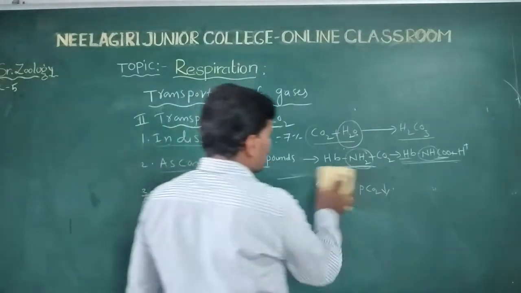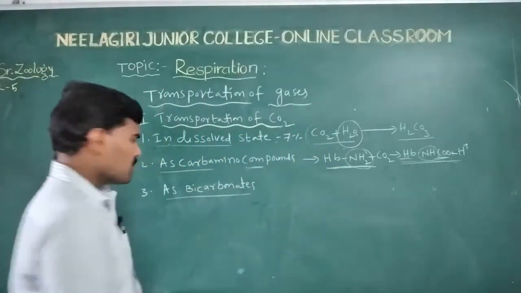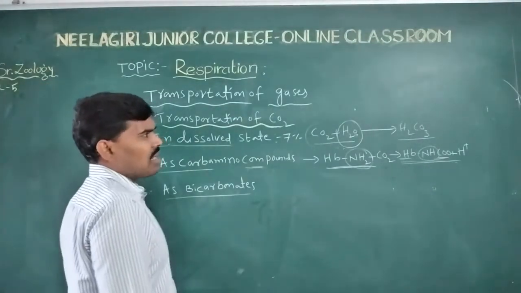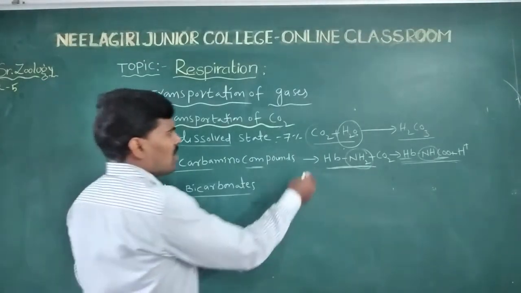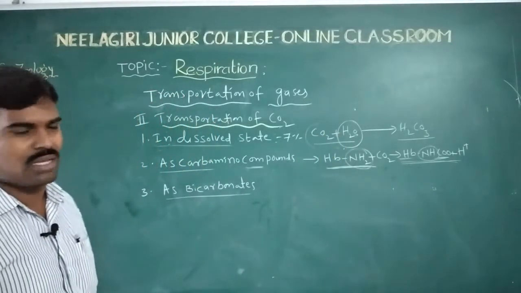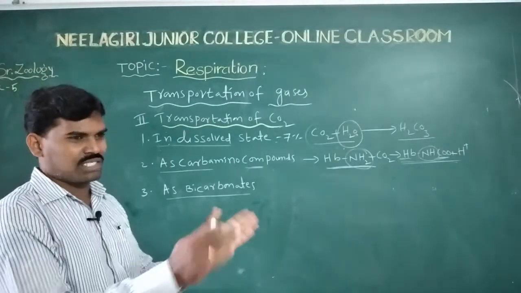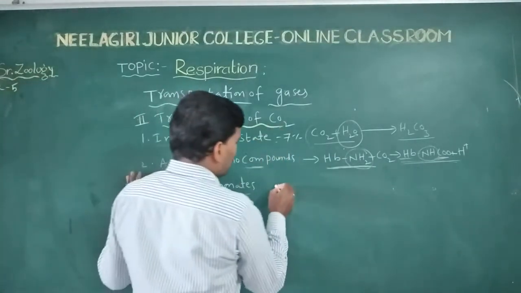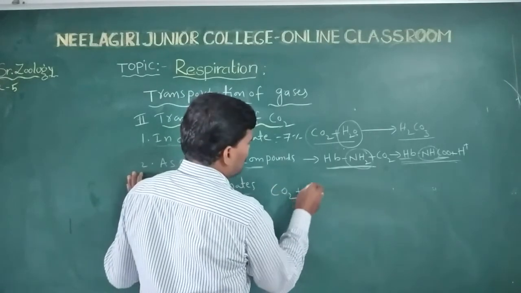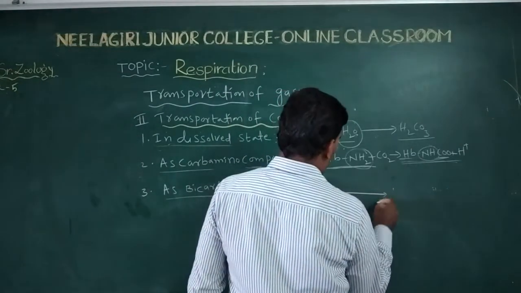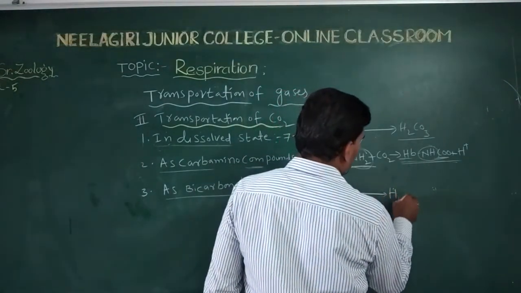Now let us see the third one, bicarbonate. Bicarbonate is formed through carbonic anhydrase, which helps in formation and breakdown. First of all, carbon dioxide plus water forms carbonic acid.